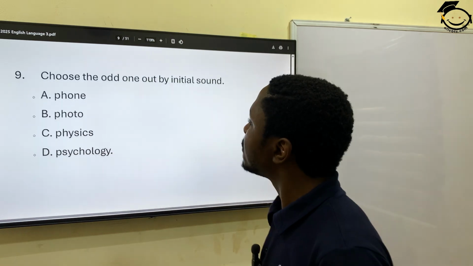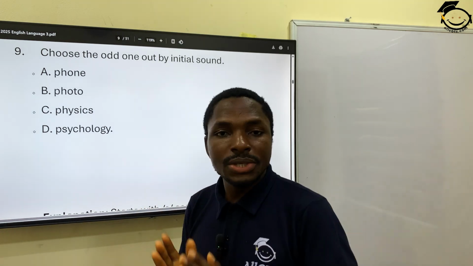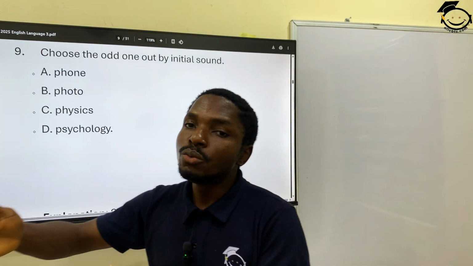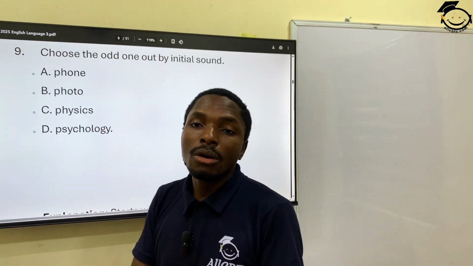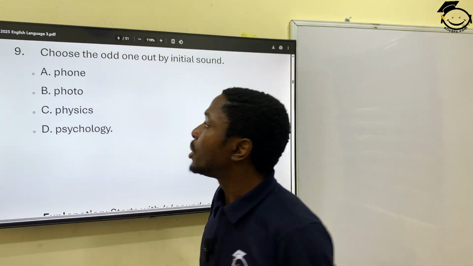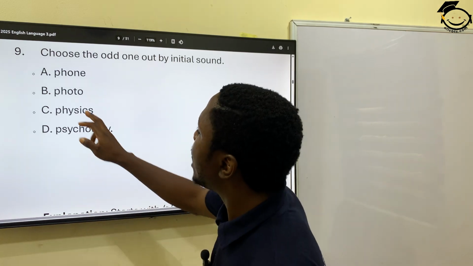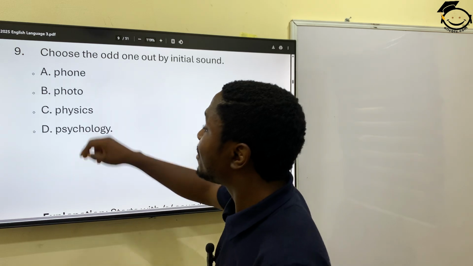Question number 9. Choose the odd one out by initial sound, meaning that when we start pronouncing the word, which one is odd from these options? So we have phone, that's like the f sound. And then we have photo. We have physics. And then we have the last one.